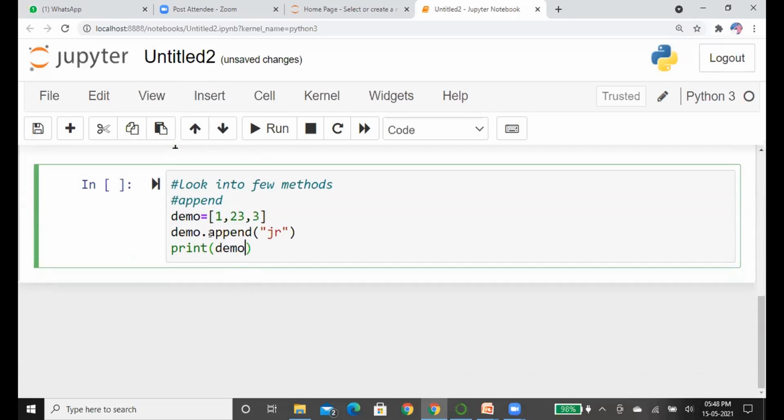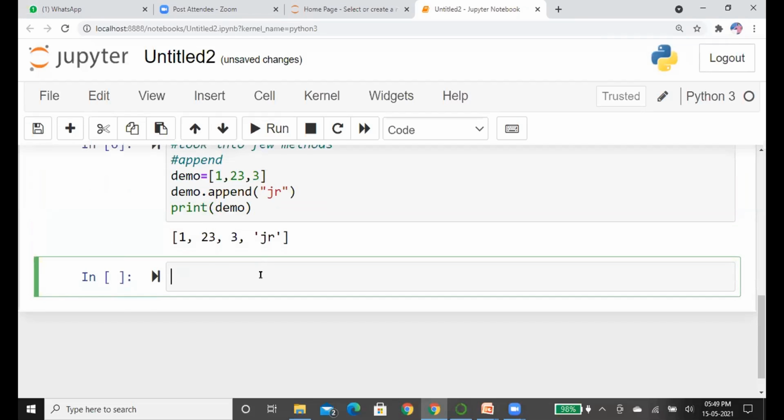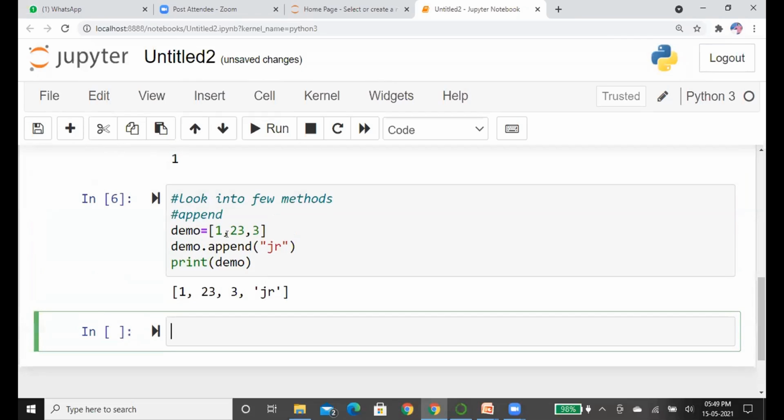Look into here. Now what will happen? Here we have a list with 3 elements. Now we use the method called append to add an item into the given list. So we add this string JR at the end of the list. See, the actual list was 1, 2, 23 and 3. Now we have added a string JR at the end of the list.